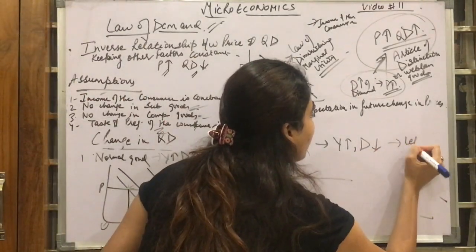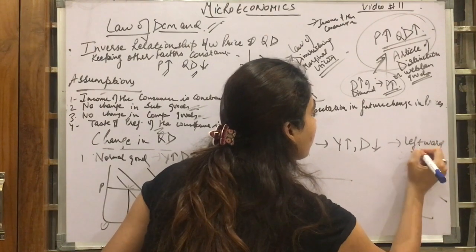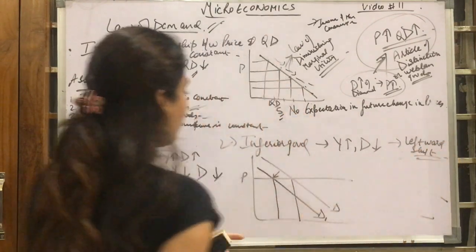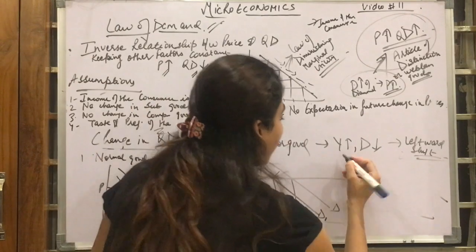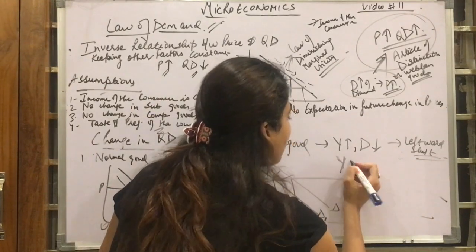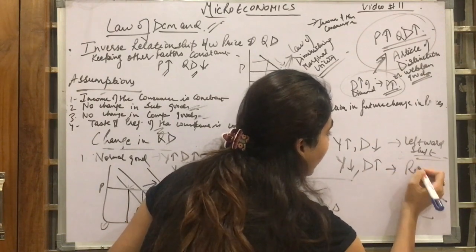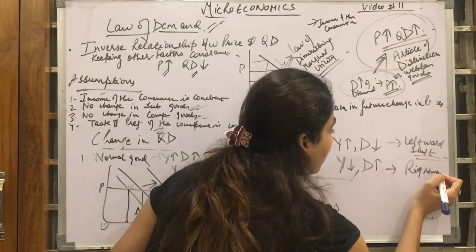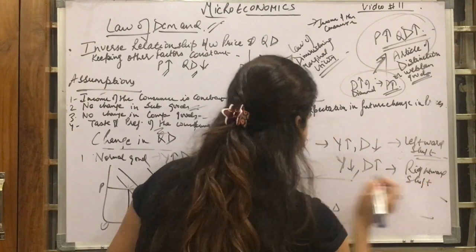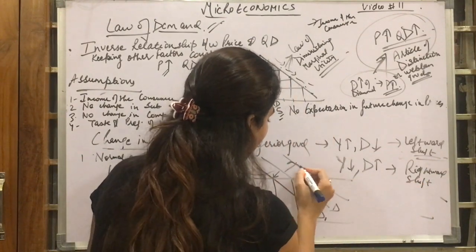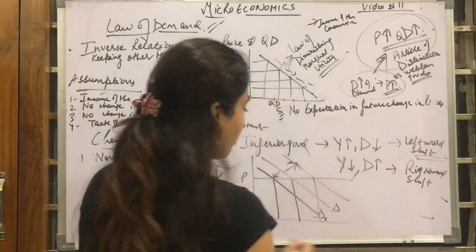That means there is an inverse relation. And if the income of the consumer falls, he will prefer more of inferior goods. That means it is a rightward shift. I hope you have understood this.